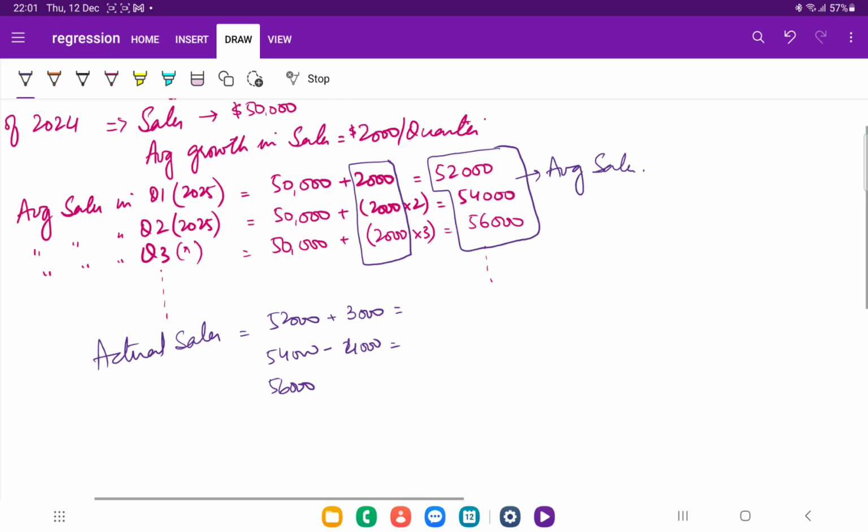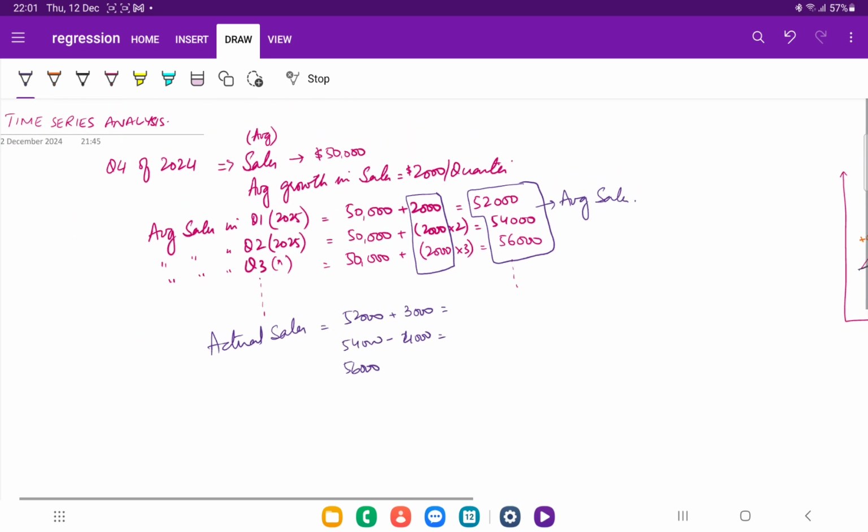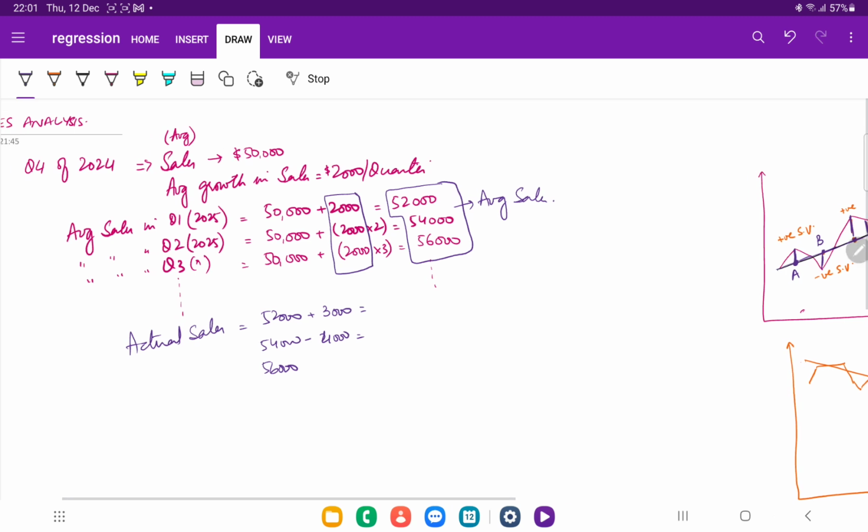So what is the first step? There are three values which we will calculate. The first value is this figure. This is actually called the last average sales. This is the first figure which we have to calculate.